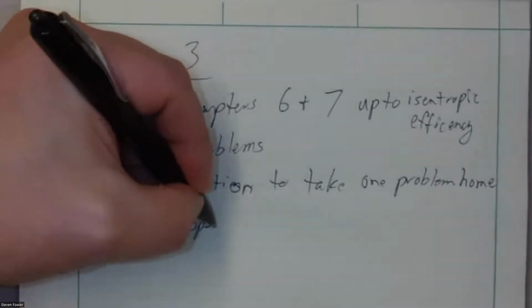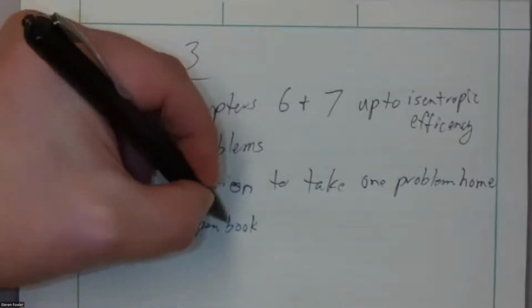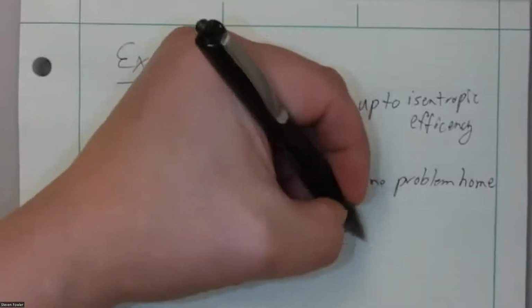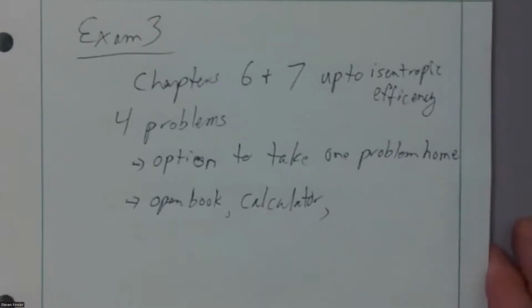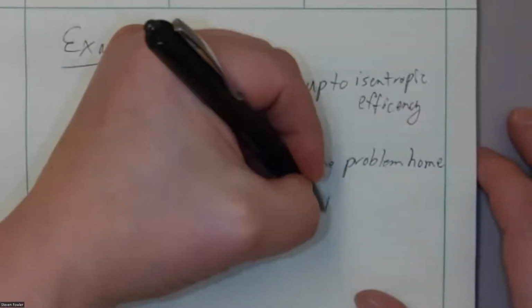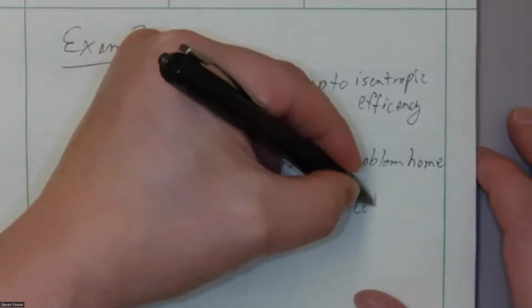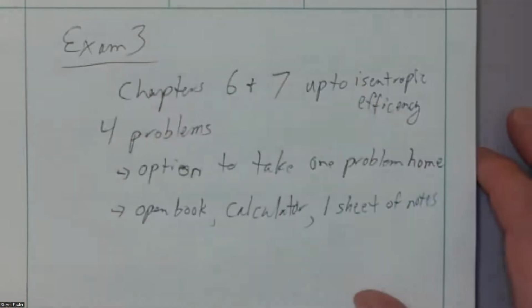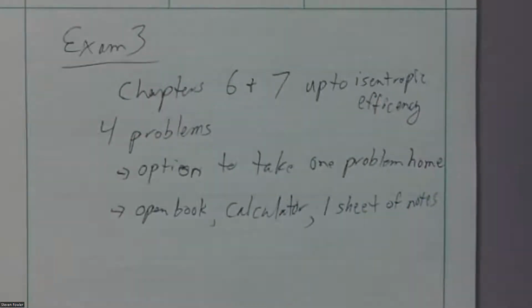Open book, calculator. Let's talk about calculator rules. If you're reading PDFs on your calculator, you want mine instead. As long as it can't access the internet wirelessly, if you've got an issue, we'll have a conversation. One sheet of notes, up to 8.5 by 11 inches, front and back is just fine. Whatever you can physically write in your own handwriting is just fine. Standard.